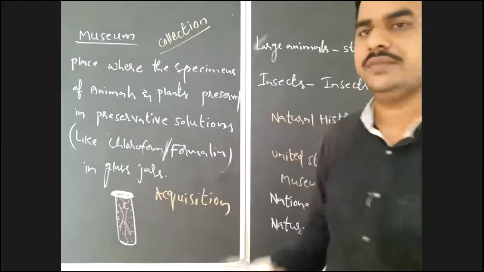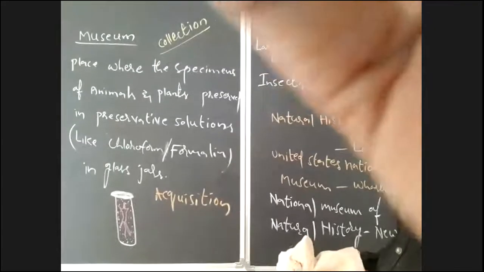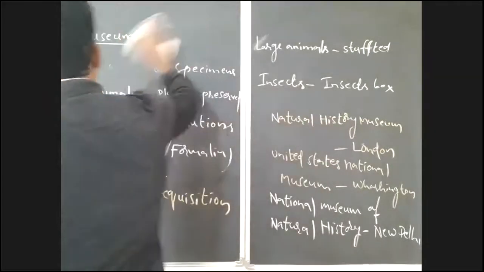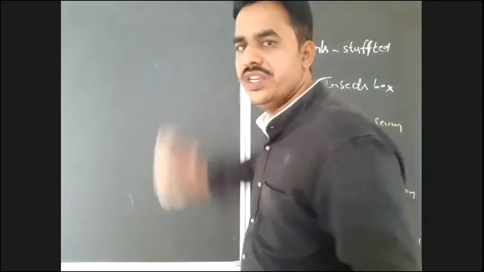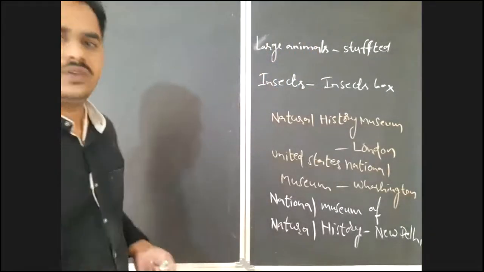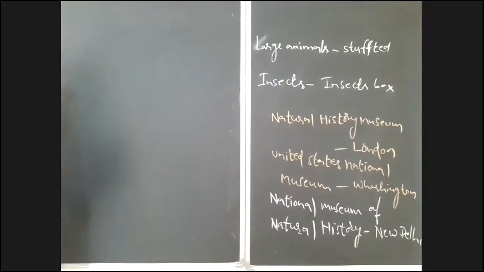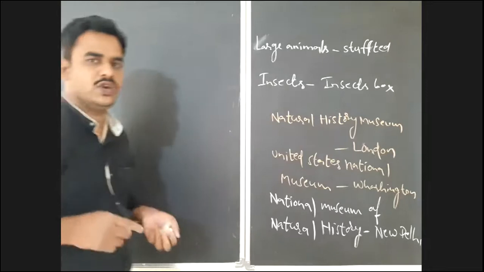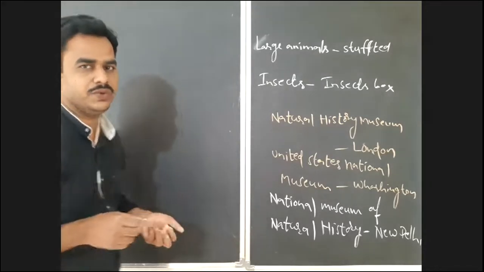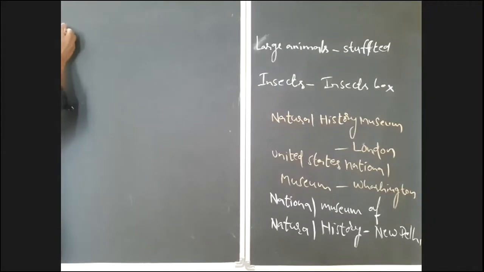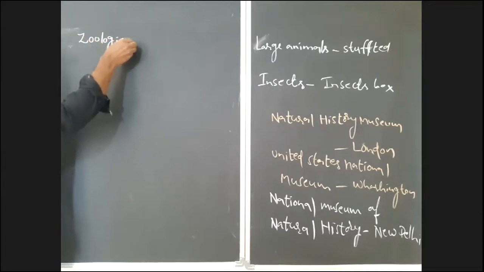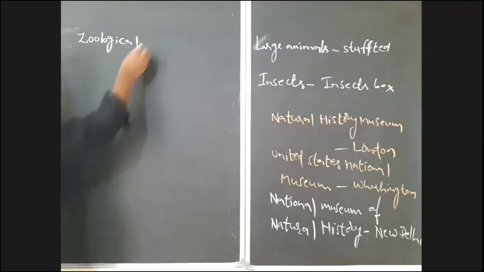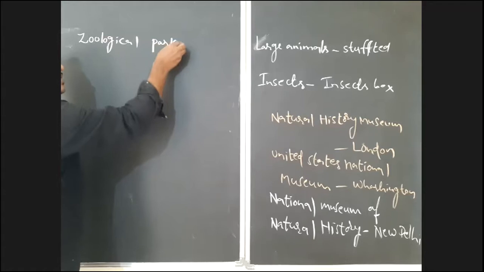Next, after completion of museum, what is the next we have to discuss here? What is collection? What is acquisition? What is the meaning of curator? What is the meaning of museum? That you have to know, right? After completion of museum, zoological parks, commonly known as zoo. Zoological parks or zoological gardens.